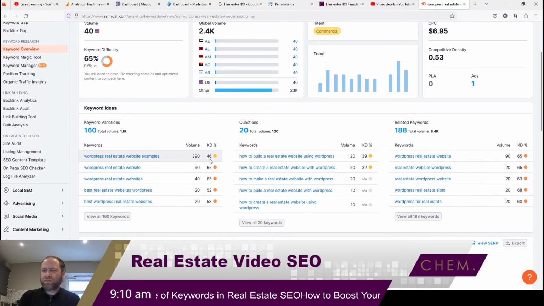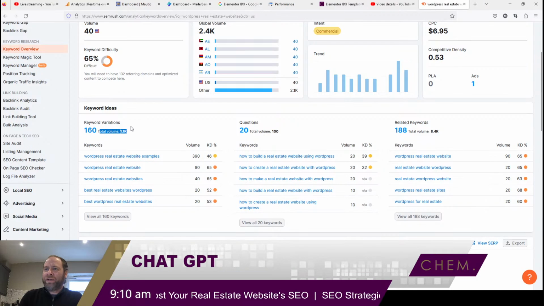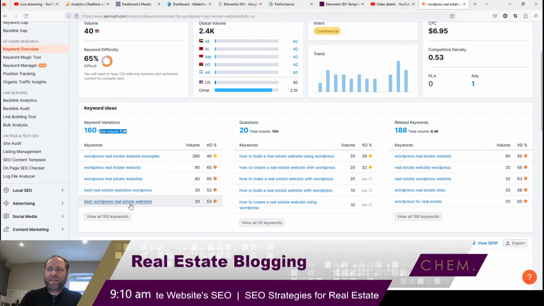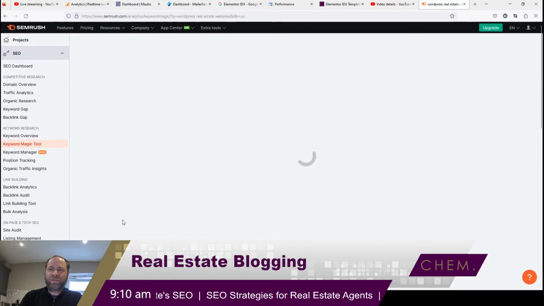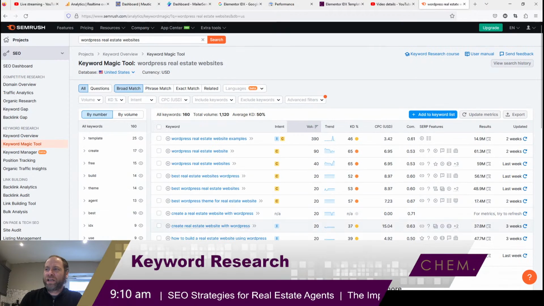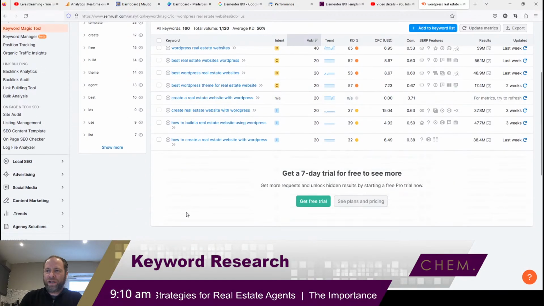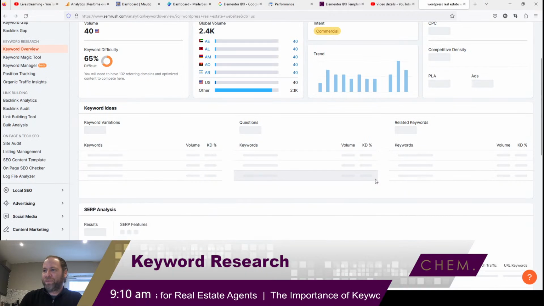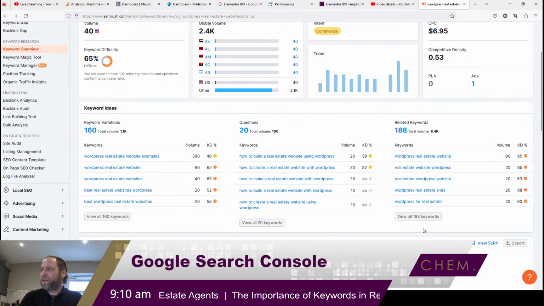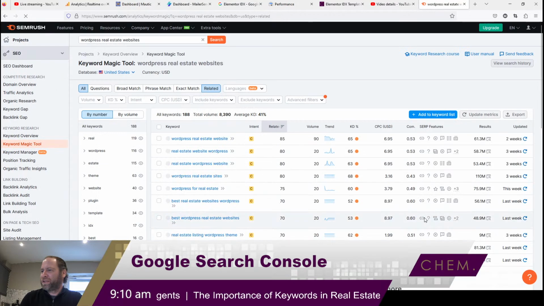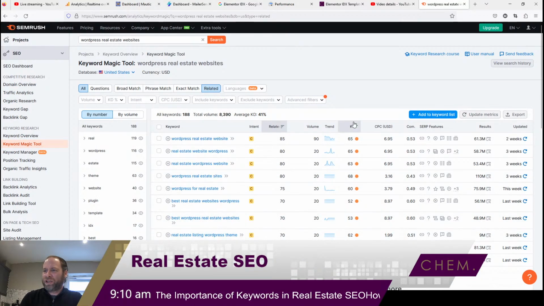Now remember, when you're thinking of a keyword, you want to start with a topic, which is your primary keyword, and then variations and related keywords to that. Variations of WordPress real estate website examples, best WordPress real estate websites, you could do blog posts on all of these if you were in the business of making WordPress real estate websites. Then additionally, related keywords. These would be other topics that you could focus on.